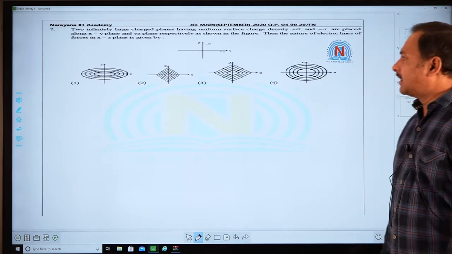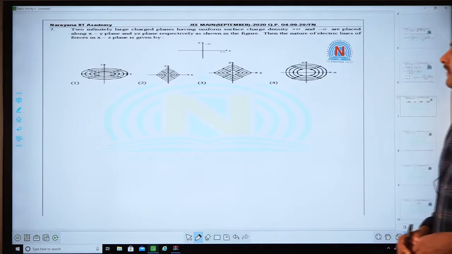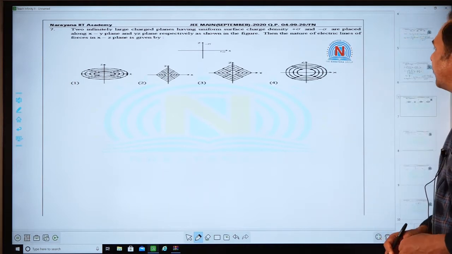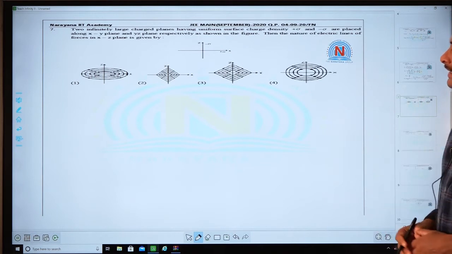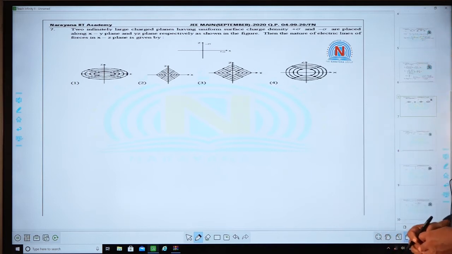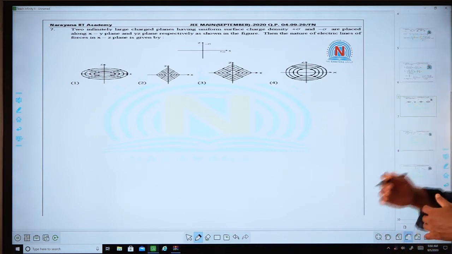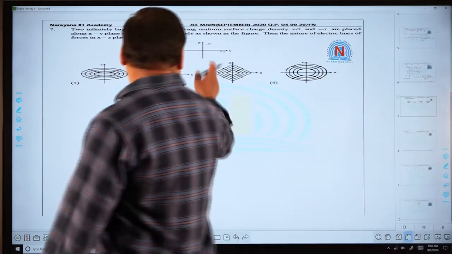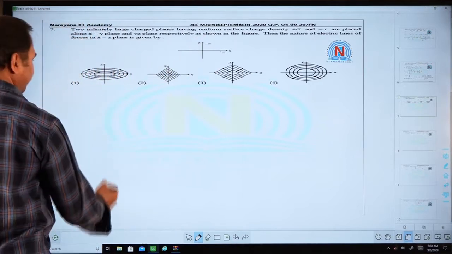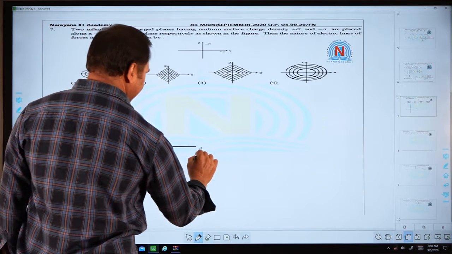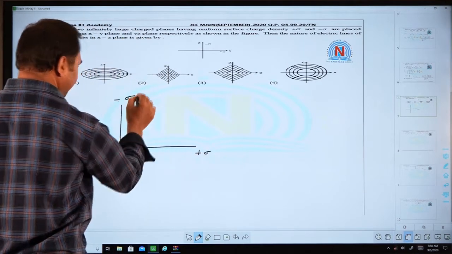It is a question from electrostatics. Two infinitely large charged planes having uniform surface charge density plus sigma and minus sigma are placed along the xy plane and yz plane respectively as shown in the figure. Then the nature of the electric lines of force in the xz plane is given by. Now, these two are the planes, this is the plus sigma and this is the minus sigma.